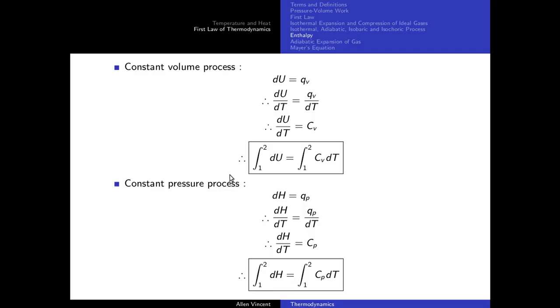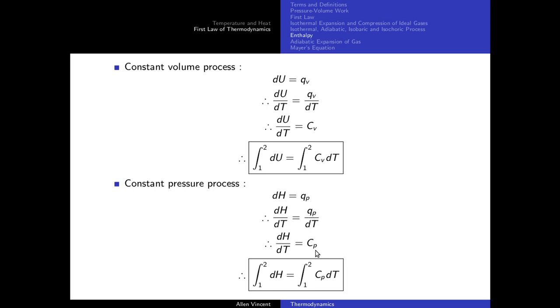Yes, so constant pressure process, delta H is equal to QP, because the differential change in enthalpy is related to the heat at constant pressure. So again, differentiating both sides with respect to temperature, I'll get dH by dT is equal to QP by dT. So QP by dT, heat at constant pressure, is related to specific heat at constant pressure.